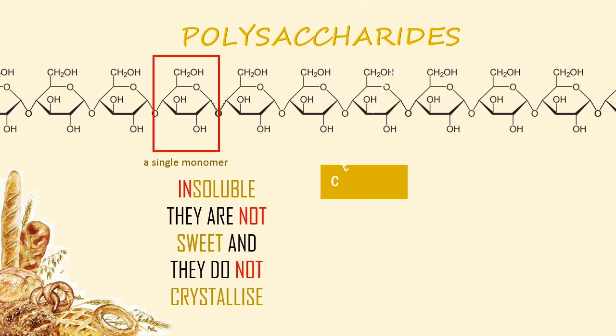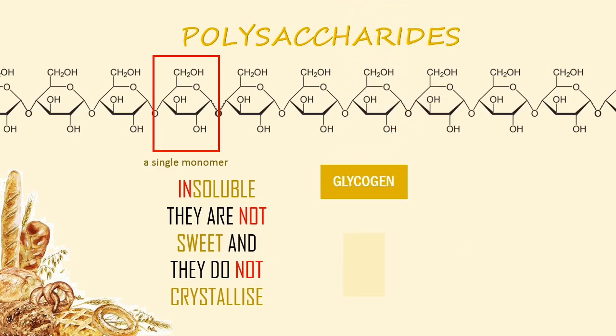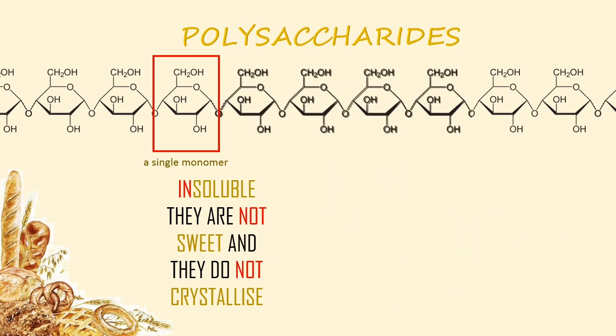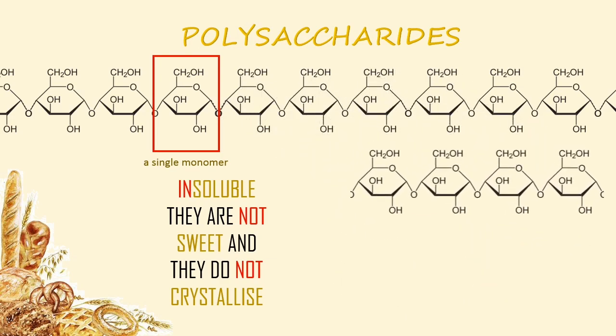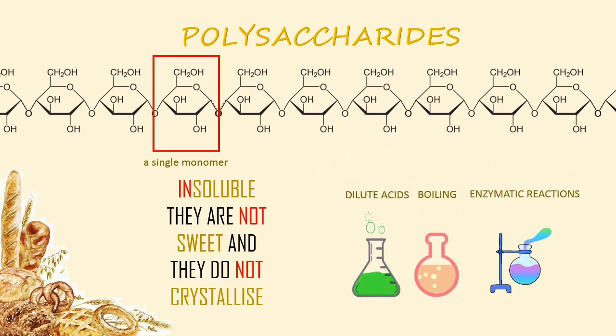Cellulose, as mentioned before, makes up the cell wall. And lastly, glycogen is the main reserve of glucose in animals and humans, and is stored in the liver. They are also referred to as animal starch. Polysaccharides can be broken down by adding dilute acids, boiling, and enzymatic reactions. Now you know, there's no excuse to avoid eating carbohydrates.